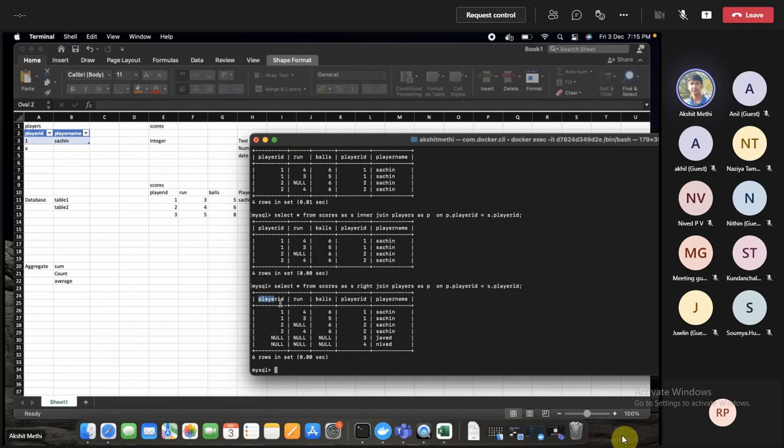The join is still working, but as we see, for player ID 3 and player ID 4, it is now populating the result. Since it didn't get any match in the left table, the scores, it populated as null.